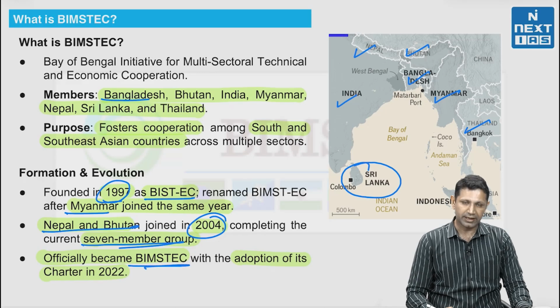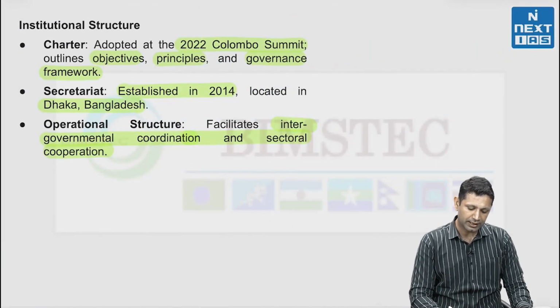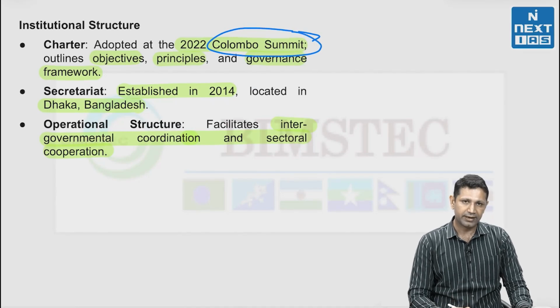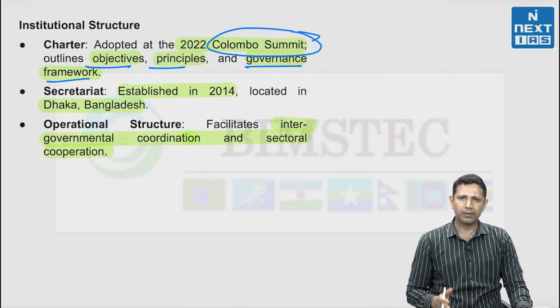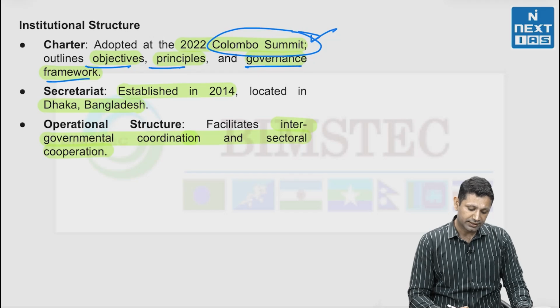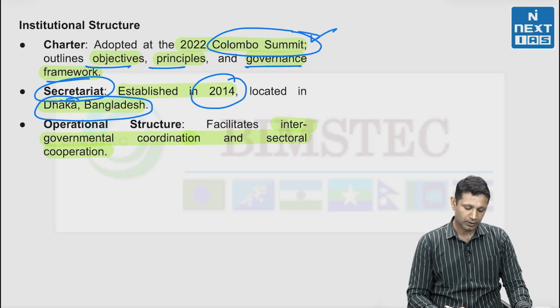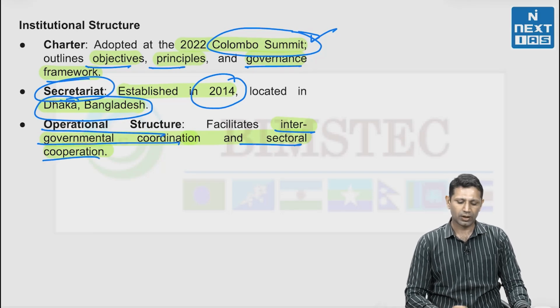Officially, it became BIMSTEC with the adoption of the charter in 2022 at the Colombo summit, and it outlines the objective, principles and governance framework. So, BIMSTEC actually became a very formal organization through this Colombo summit that happened in 2022. It is headquartered at Dhaka in Bangladesh, and the secretariat was established in 2014. In its operational structure, it facilitates intergovernmental coordination and sectoral cooperation.